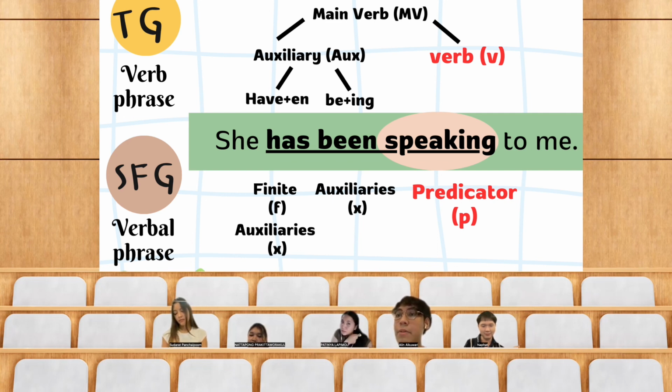What comes before it is auxiliary, divided into have and ed, be and ing, as you can see here. But for SFG, the first one that changes its form is called finite, and what comes after it is auxiliaries, as you can see, and the one that carries the meaning is called predicator. All right, next one, please.